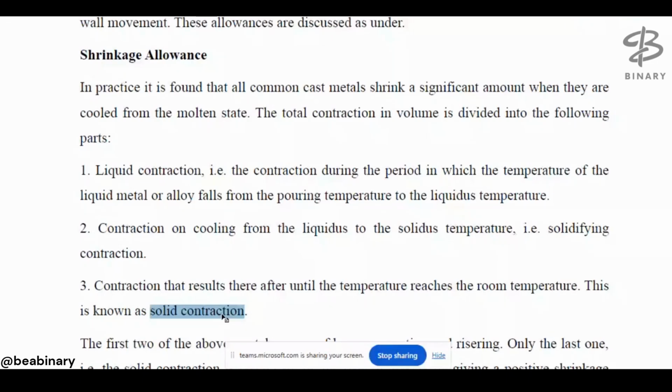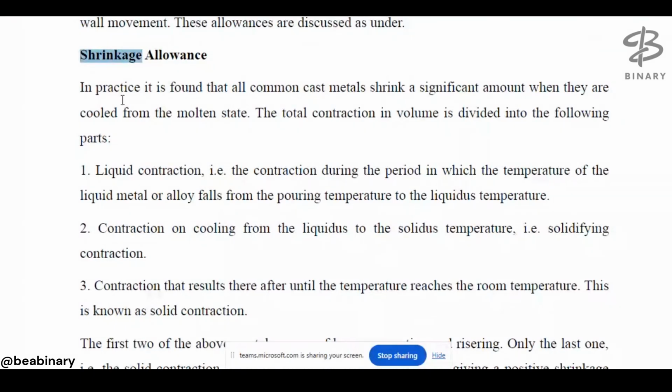So we have these three contractions: liquid contraction, then the contraction from liquidus to solidus, then the solid contraction until the temperature reaches room temperature. These three types of contraction take place when the molten metal solidifies down to room temperature. If we combine these three contractions, what do we have? We have the shrinkage.